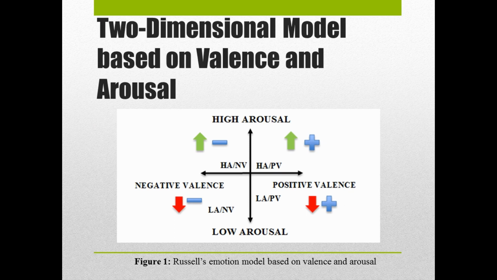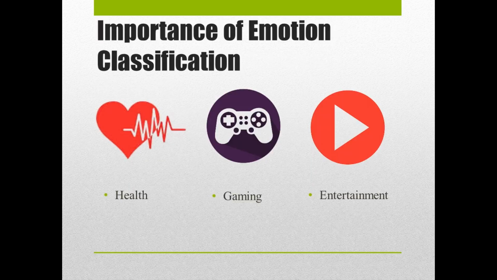Two-dimensional model based on valence and arousal. Multi-dimensional space model aims to specify emotion at a deeper level. For example, happy can be described as a little bit happy or happy. The figure shown is Russell's valence arousal scale, which shows 4 quadrants: high arousal positive valence, high arousal negative valence, low arousal negative valence, and low arousal positive valence. Importance of emotion classification: the application can contribute to health rehabilitation, game development, and entertainment production.